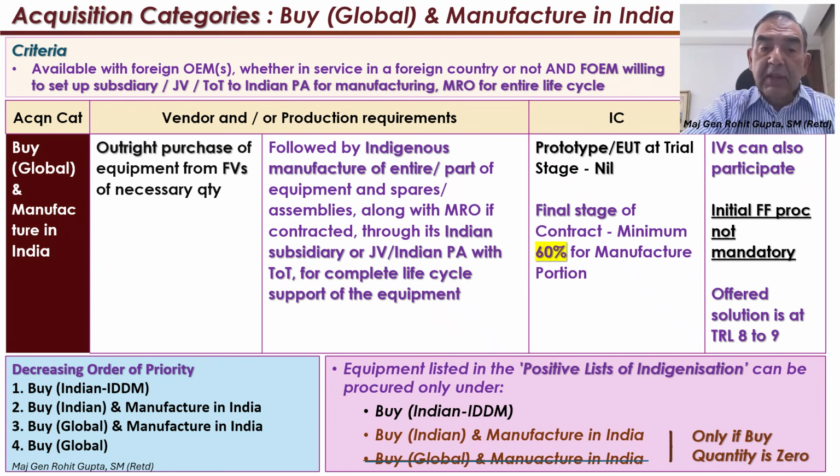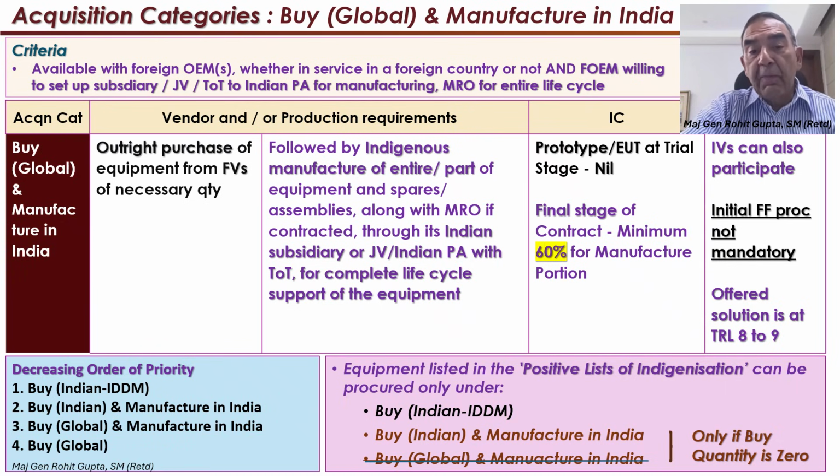Now, what it involves is the outright purchase of the equipment from a foreign vendor of the necessary quantity. It could also be from an Indian vendor, and when it is from the Indian vendor, 10% less indigenous content is required.